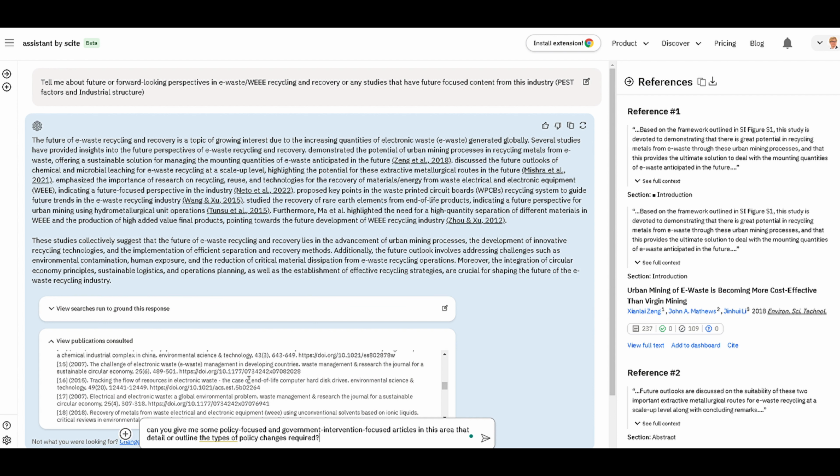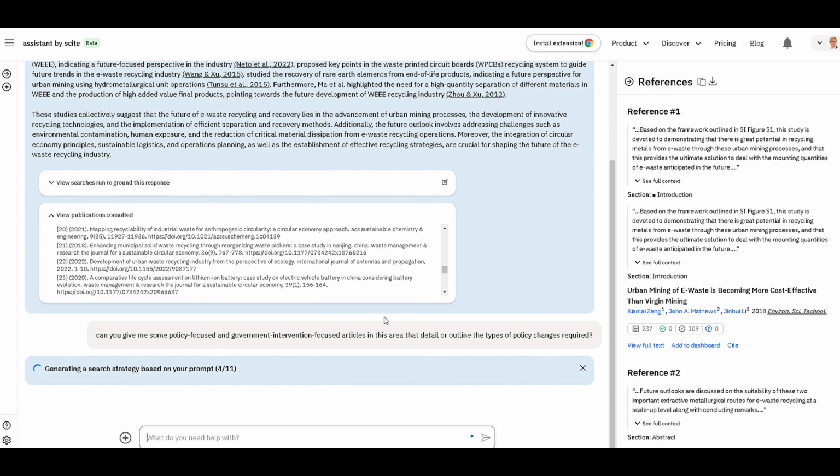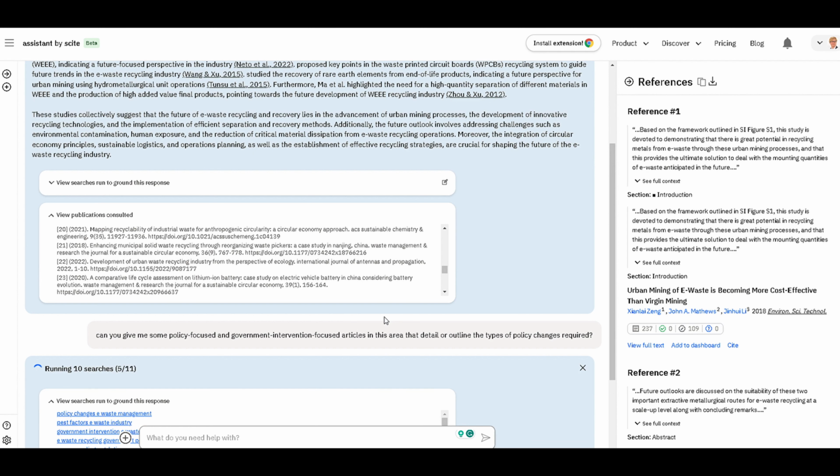So can you give me some policy focused research here that really focus on what the government can do or should be doing in this space? What sort of policy changes may be required?